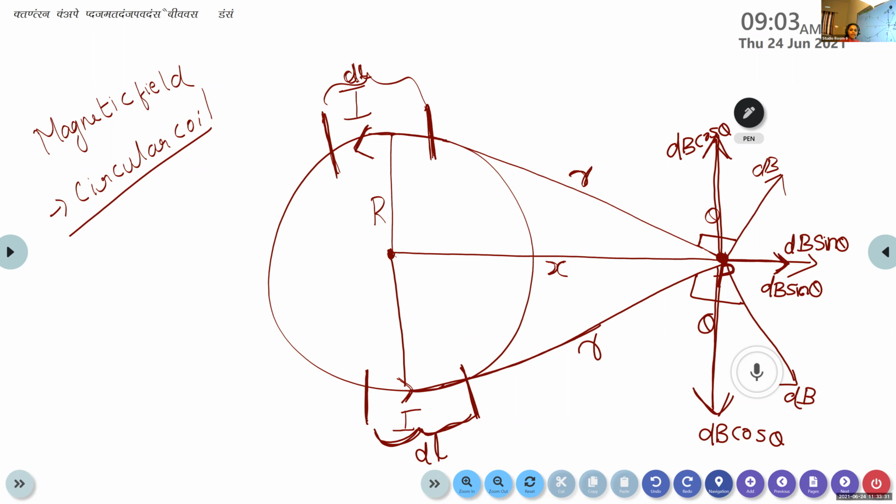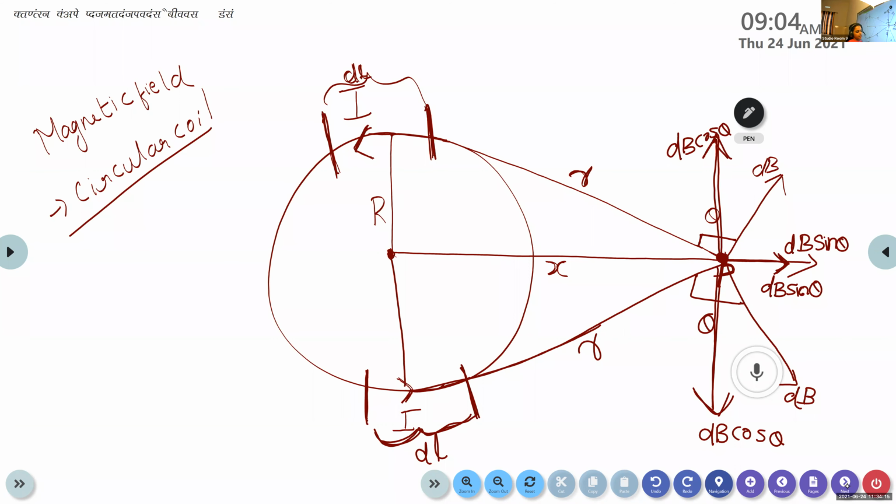Here the magnetic field due to the cos theta component are in opposite direction, so they will cancel each other. Now, what about the magnetic field due to the sine theta component? Are they in opposite direction or along the same direction? Same direction. They are along the same direction. So here we can say that the total magnetic field is only due to the presence of the sine theta component.